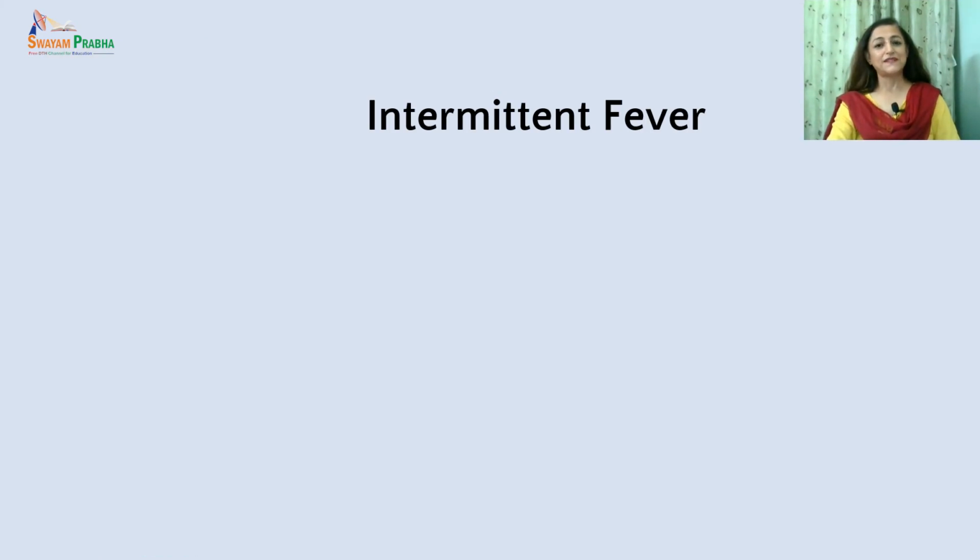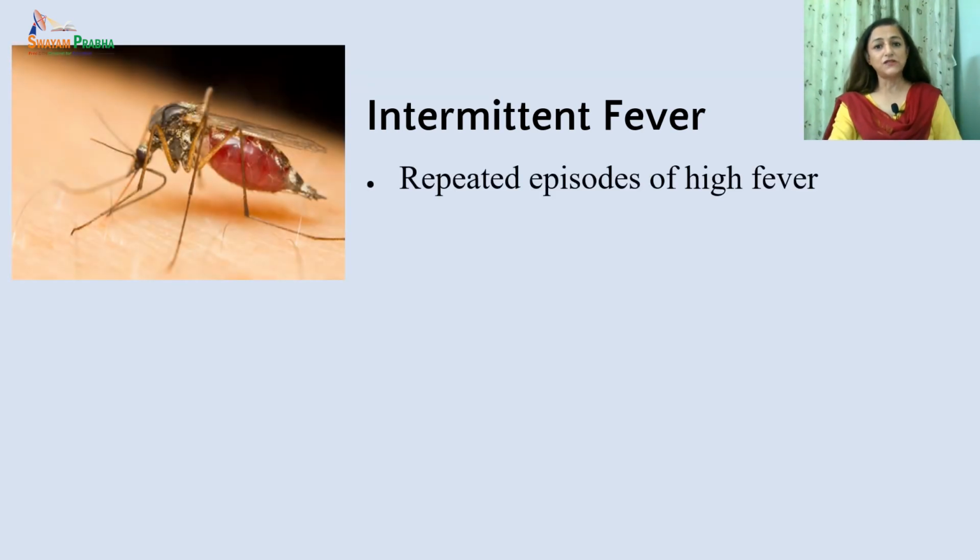Second type is intermittent fever. It is a pattern of fever in which there is an interval when temperature is elevated for several hours, followed by an interval when temperature backs to normal. This type of fever usually occurs during the course of an infectious disease such as malaria.